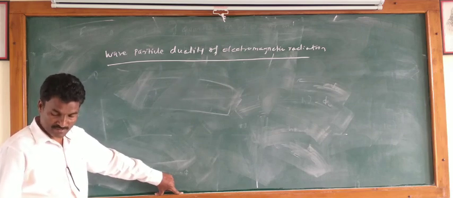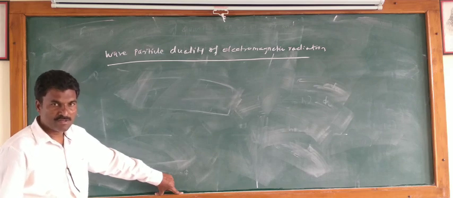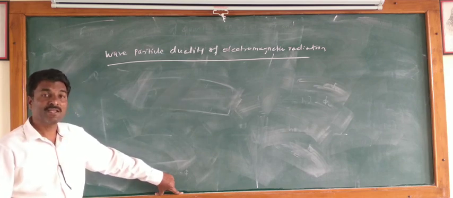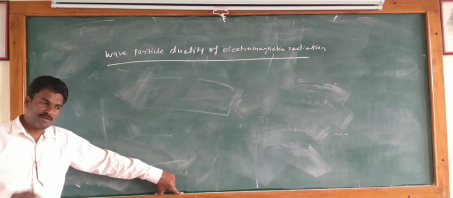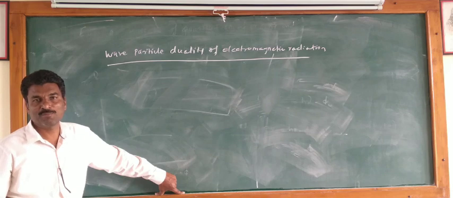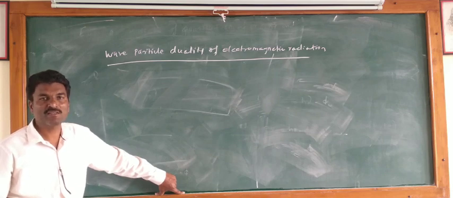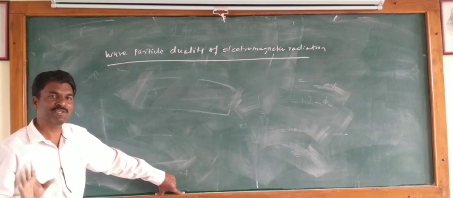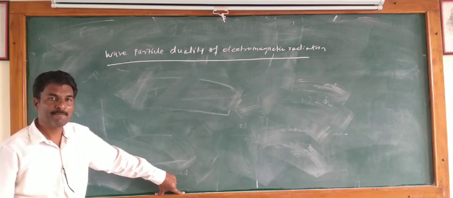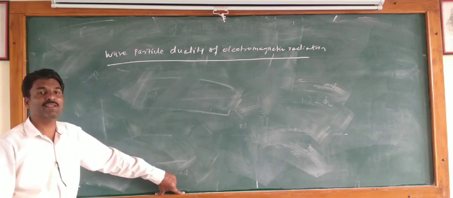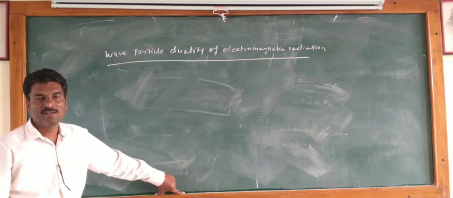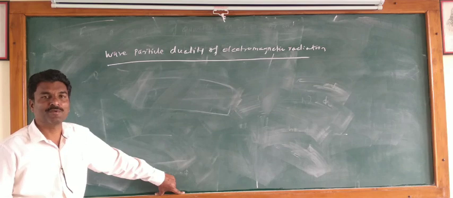And from this, the nature of light is wave. Means optical phenomena cannot be explained on the basis of particle nature, and can be explained on the basis of wave. On the contrary, the photoelectric effect is explained on the basis of the nature of light being a photon.